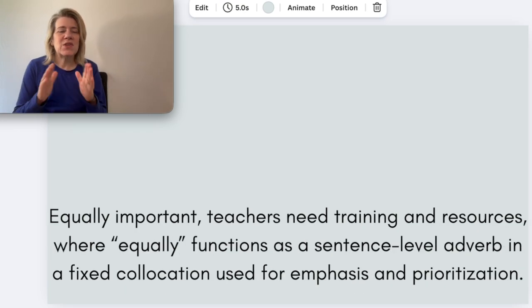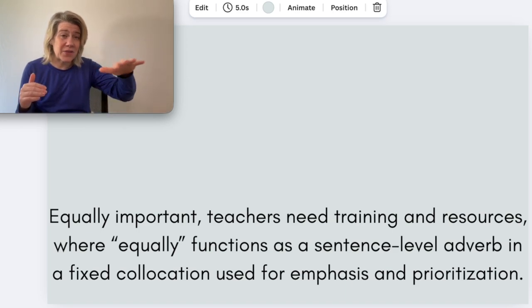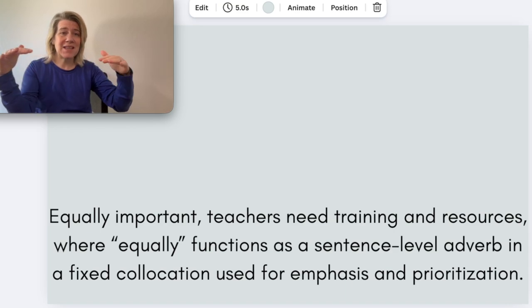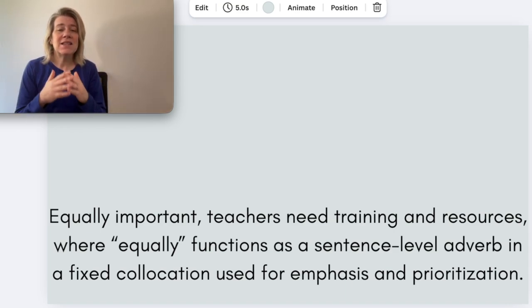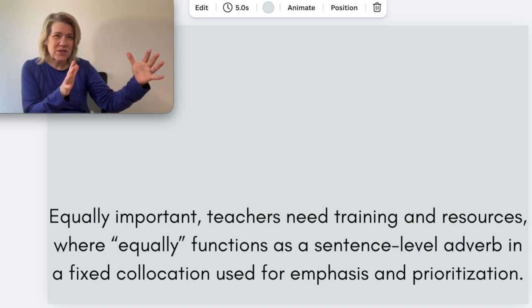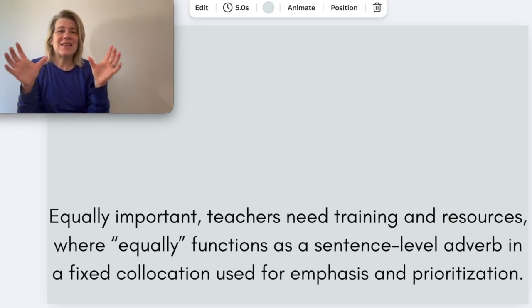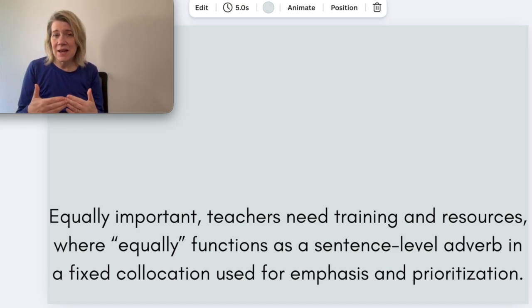Equally important. This is a phrase that we often use to mean I've just talked about this thing, but also this thing is very important and of the same importance. So, equally important. Teachers need training and resources. Here, equally functions as a sentence-level adverb in a fixed collocation. I've just talked about something and now I want to connect this other thing I want to talk about and say that they are of the same importance. So same can be a synonym for equally.